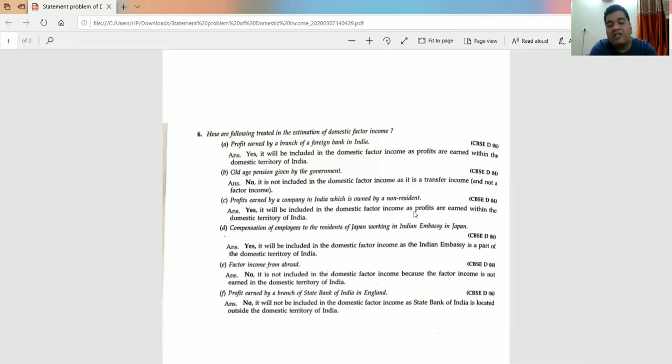And when we calculate national income, we add NFIA, it is a factor income from abroad. So it is added in the national income.